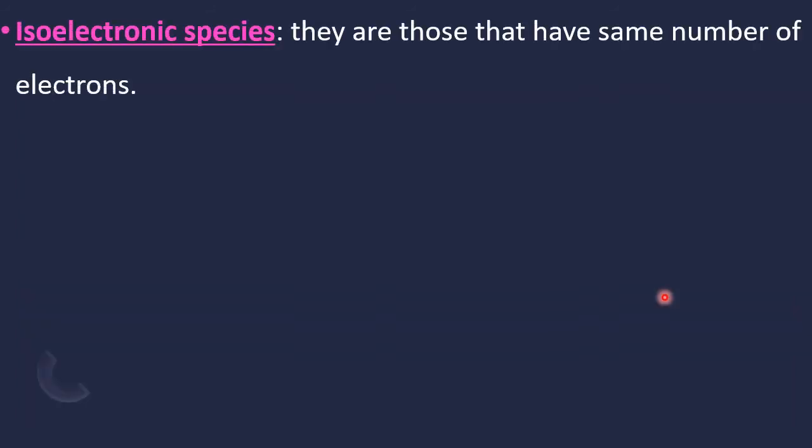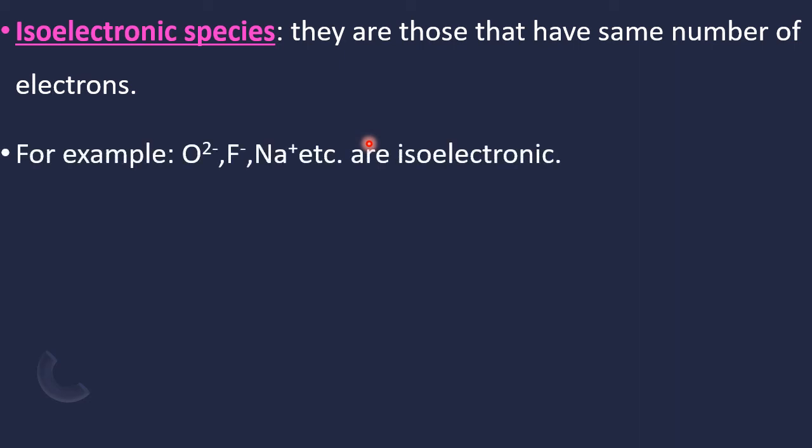Now, what are isoelectronic species? Species with the same number of electrons. That is called isoelectronic species. Iso, same; electron, electron. So, same number of electrons. See, O2 minus, F minus, Na plus are isoelectronic. Why? Na, atomic number 11, lost an electron, so 10. Fluorine, atomic number 9, accepted an electron, so 10.